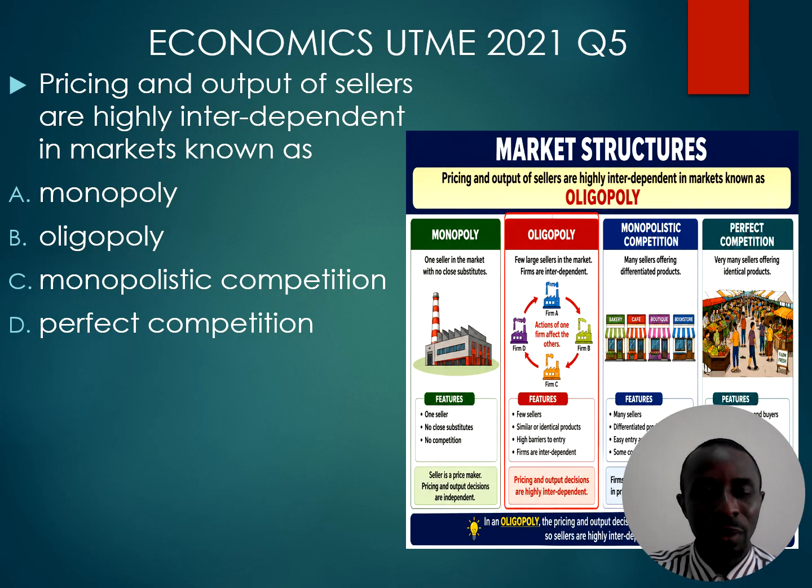Question 5. Pricing and output of sellers are highly interdependent in markets known as oligopoly. In oligopoly market, we have few sellers and more buyers.